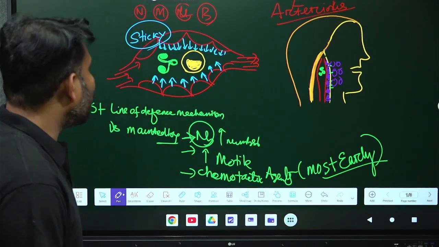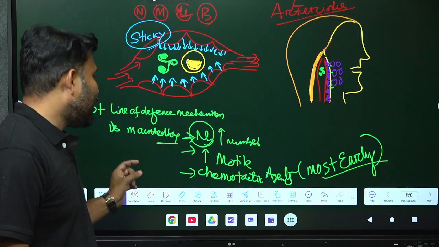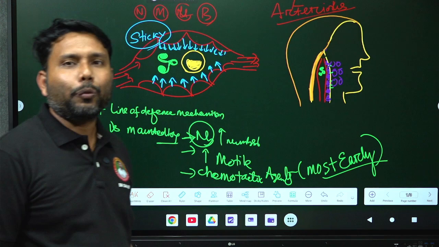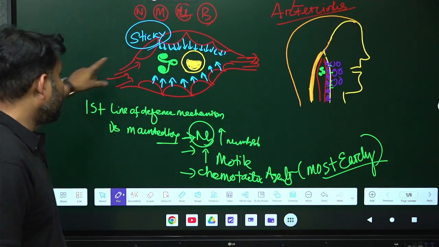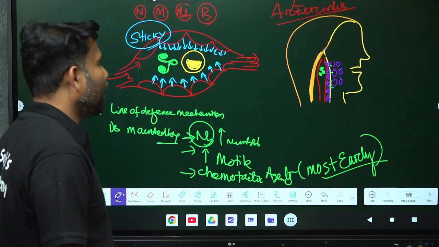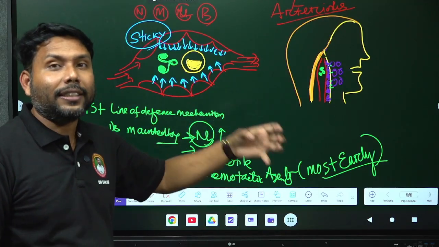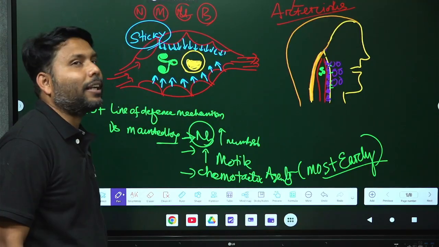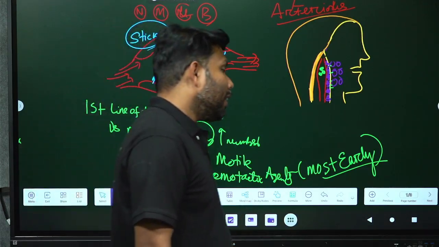Number one, it is more in number. Number two, it is very motile in nature. Number three, some chemotactic agents are secreted most early, and as a result neutrophil comes first. Getting my point? Now one question from our discussion: the first line of defense is maintained by neutrophil. So why do neutrophil and monocytes come to the point and get stuck there? Because the internal lining of the blood vessel secretes a special sticky material. So these things are important from the entrance point of view.